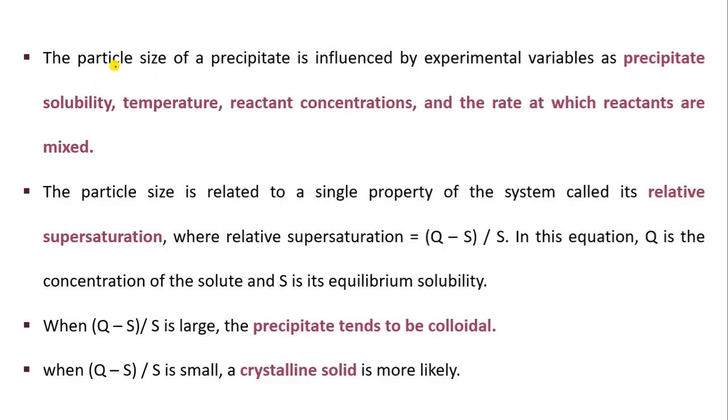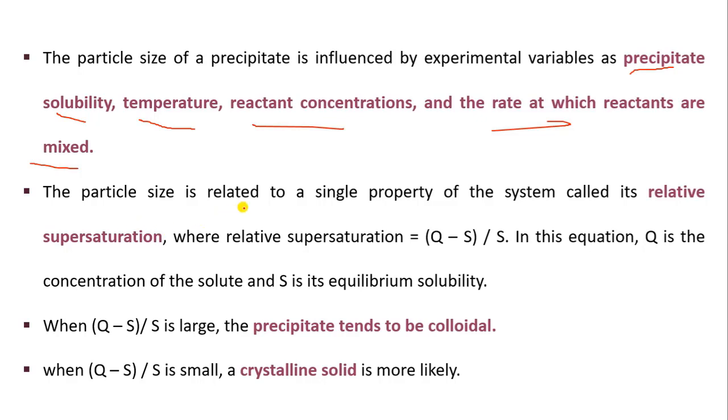Now the particle size of a precipitate is influenced by experimental variables such as precipitate solubility, temperature, reactant concentrations and the rate at which the reactants are mixed. They are very important factors for particle size. Now how can we tell when our particle is colloidal and when it will be a crystalline solid? So there is a formula.